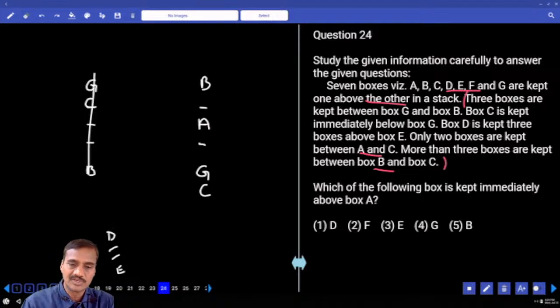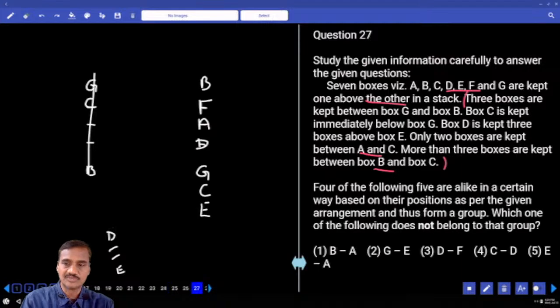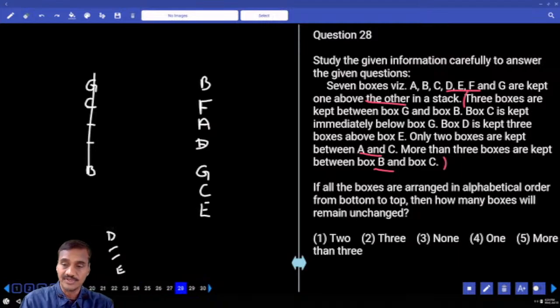What is the possibility we have? D must be here, and D and E is here. Then what is the other possibility we have? Which is left over? F is left over. B, F, A, D, G, C. Now this is about question numbers 24 to 27. Then 28.